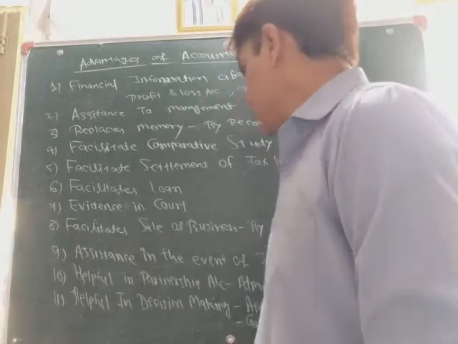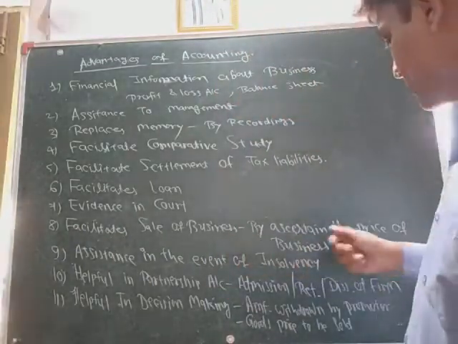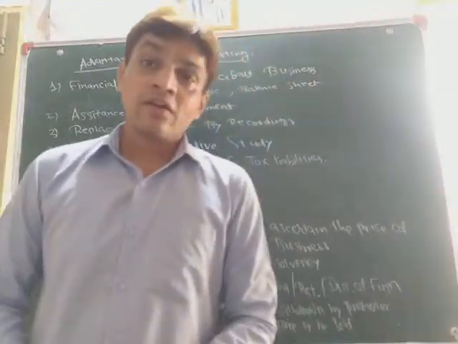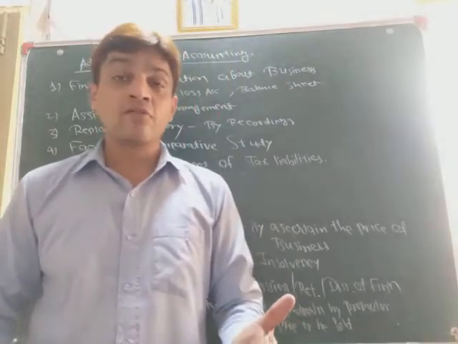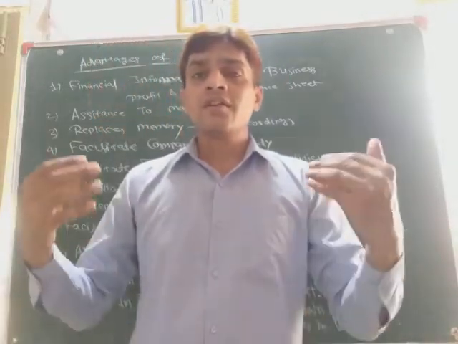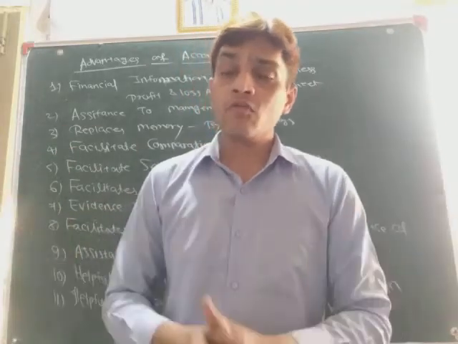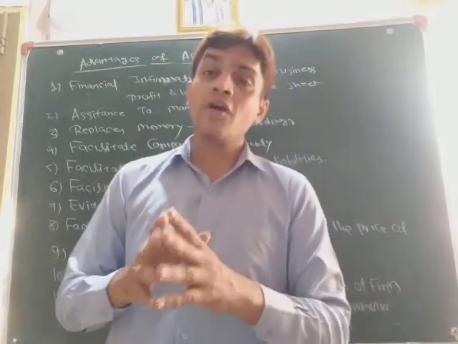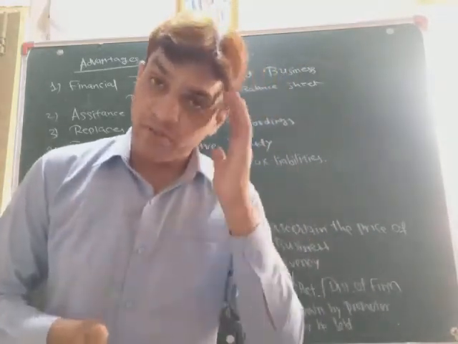Number eight, facilitates sale of business, by ascertaining the price of the business. Suppose the business owner has some compulsion to leave India. They have a business in India, but there is some compulsion that they have to go to America. So what do they have to do? They have to sell the business. So how can they decide the price of the business? That would be the big question.